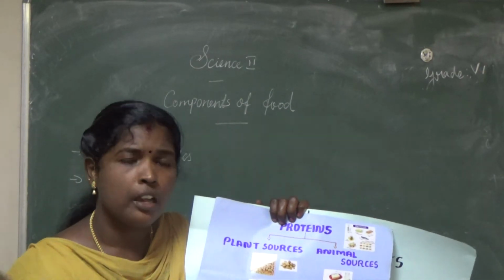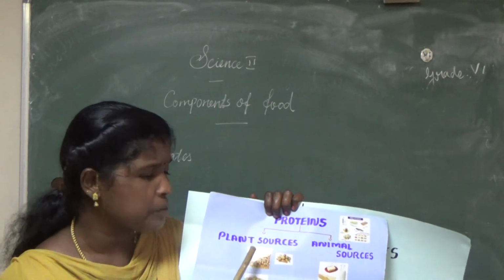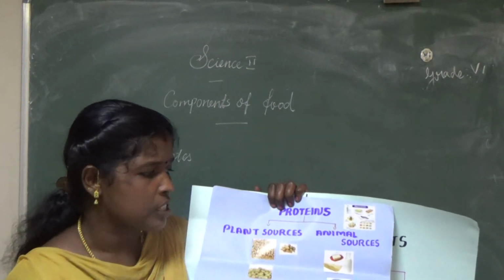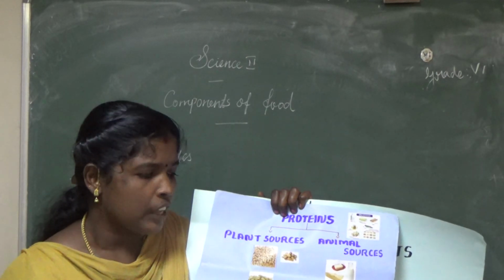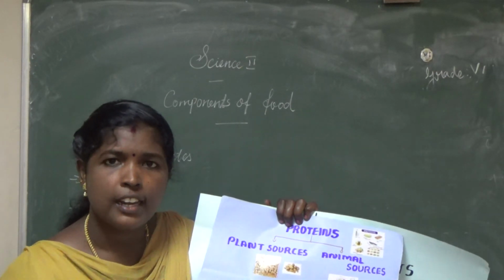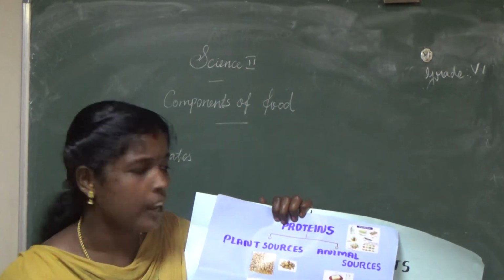Walnuts, badam. These are the food items that contain proteins. Animal sources like all the milk products, paneer, ghee, cheese, and fish, chicken. These items also contain proteins.